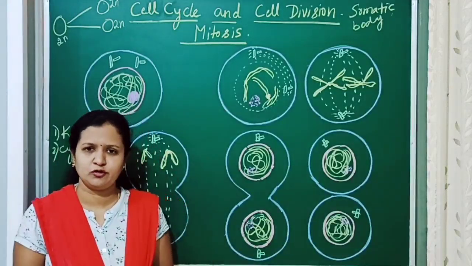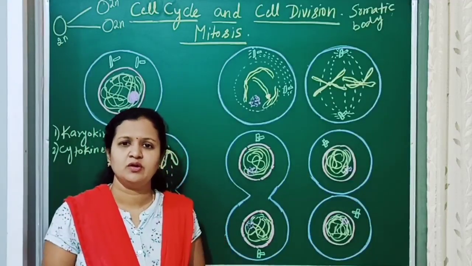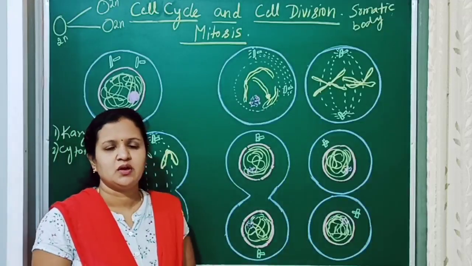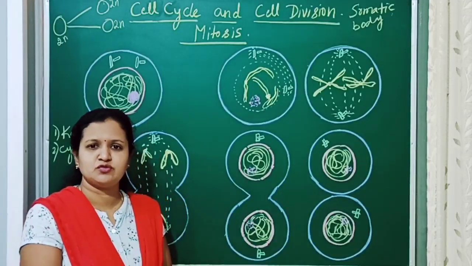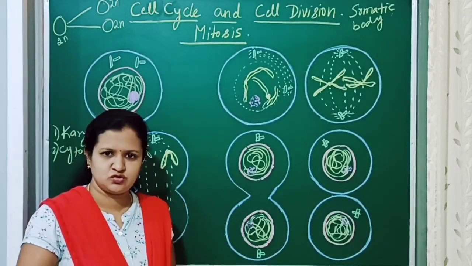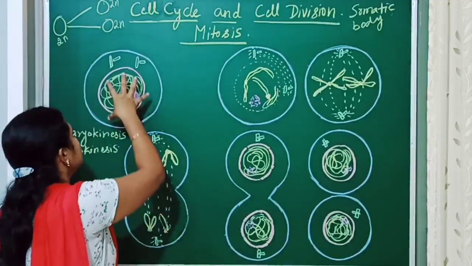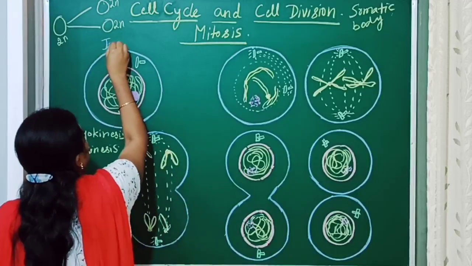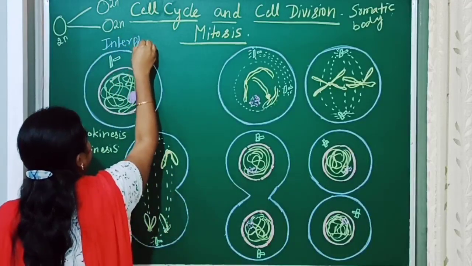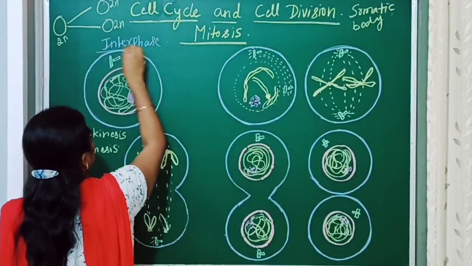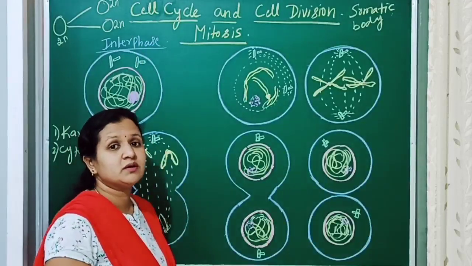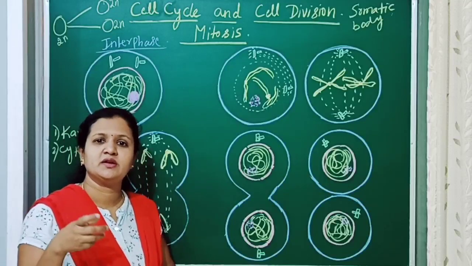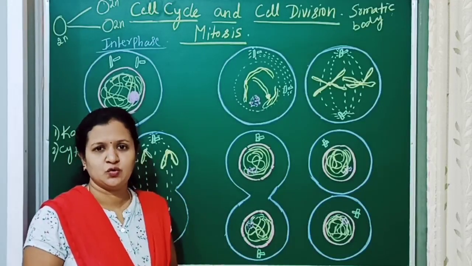When the cell is fully grown, it will undergo interphase. So here you can see the interphase stage. Last class we came to know it as the G1, S, G2 phases. Though you don't observe any changes in the interphase, internally a preparation is going on.